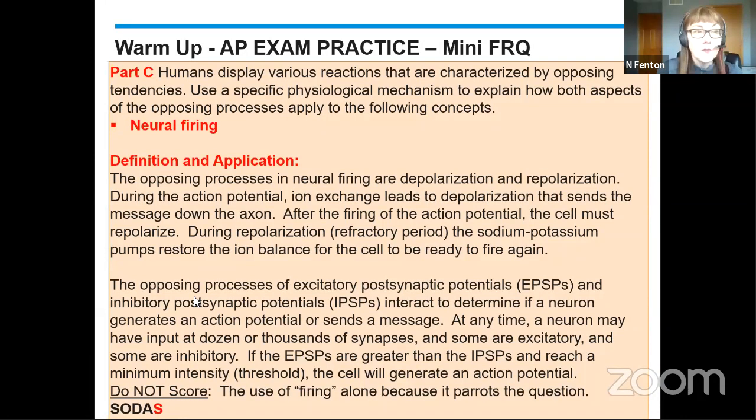In terms of neural firing and opposing processes, you could have gone a different direction. You could have talked about excitatory versus inhibitory postsynaptic potentials. You could have talked about excitatory versus inhibitory neurotransmitters as opposing processes. You could have even gone with the action potential, the release of neurotransmitters into the synapse, and then the opposing process of reuptake, right, or breakdown in the synapse. So this neural firing in part C gives you a variety of ways that this can be answered.